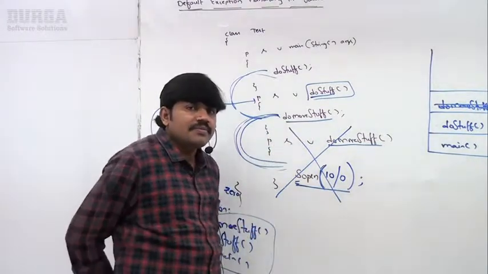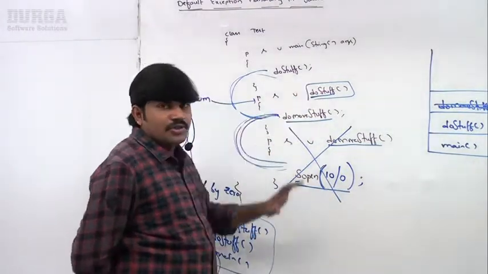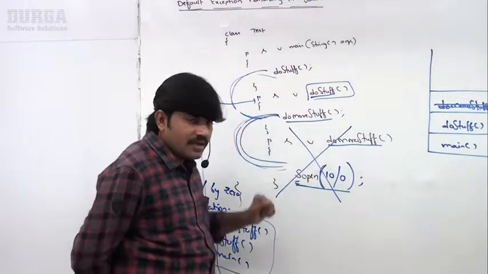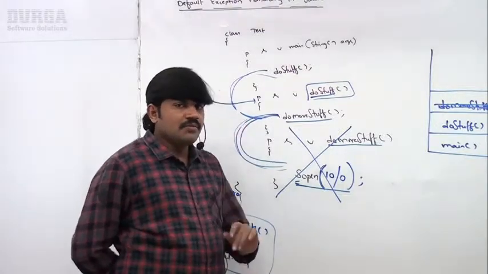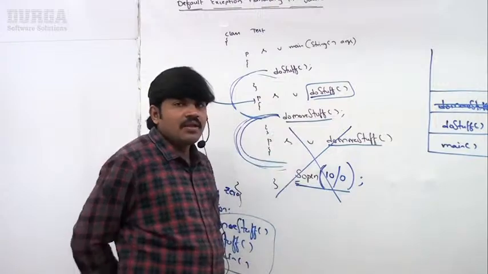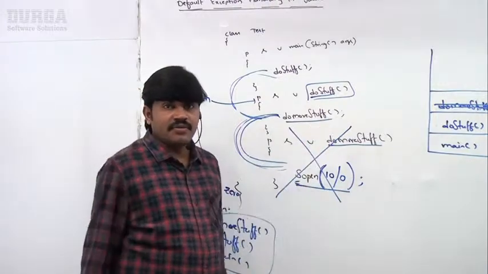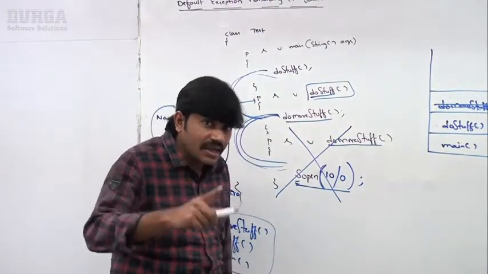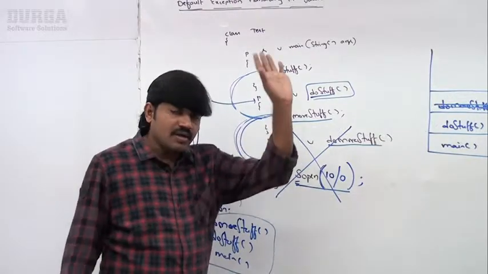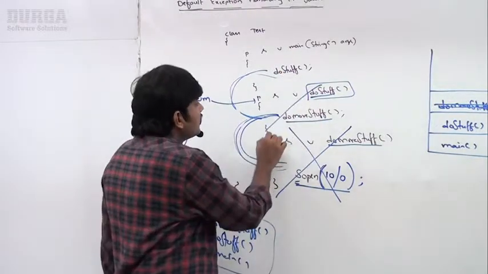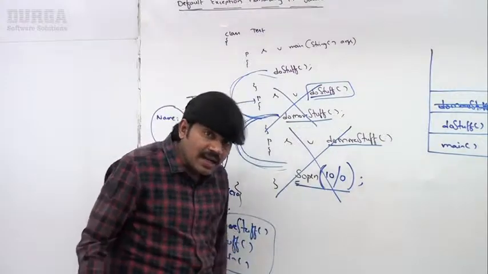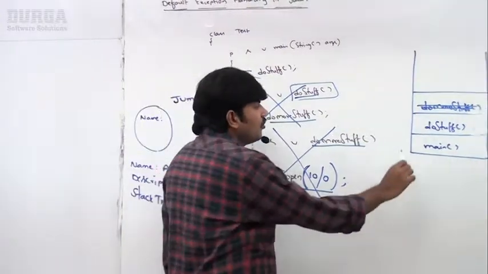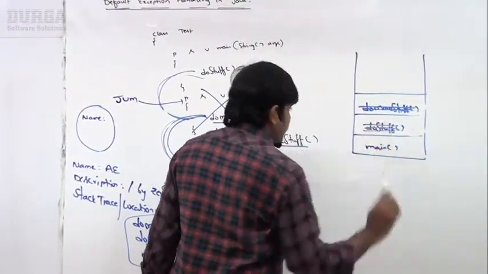Where is the handling code? Can you please show? The JVM will ask do stuff, sir. Then immediately what is do stuff going to tell? Boss, I'm not having any handling code. If you are not having any handling code, you can't continue. Immediately the JVM will terminate the caller method also and remove the corresponding entry from the stack.